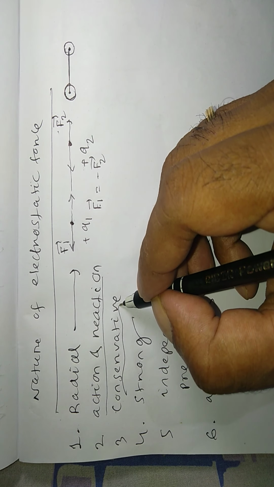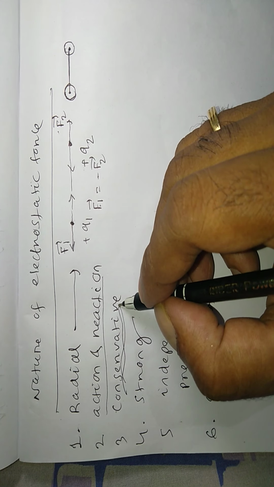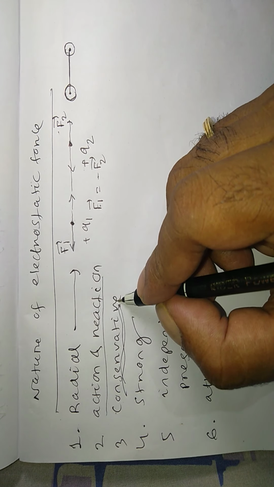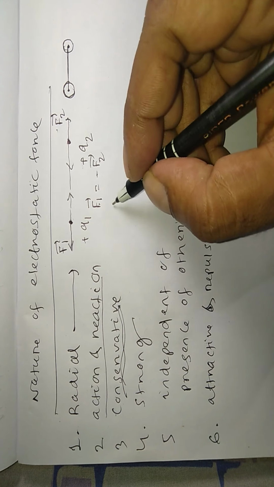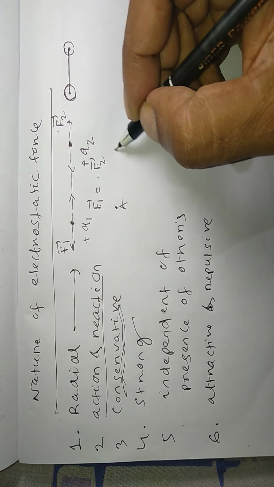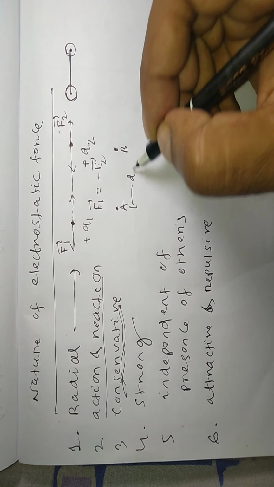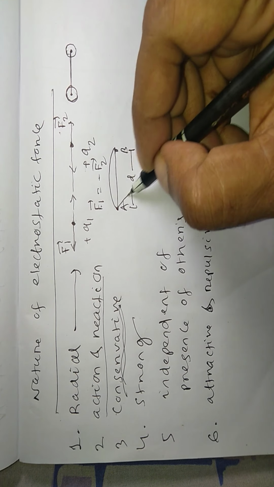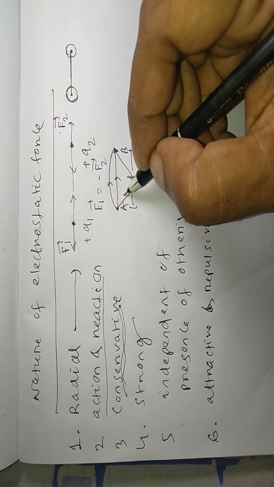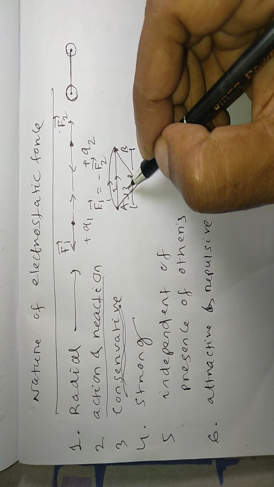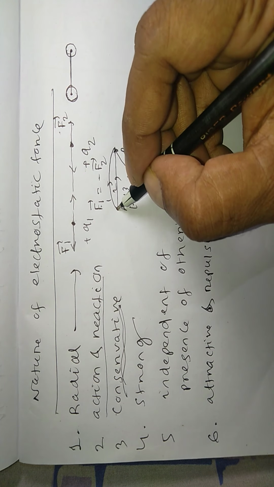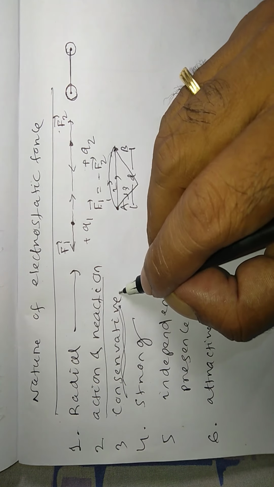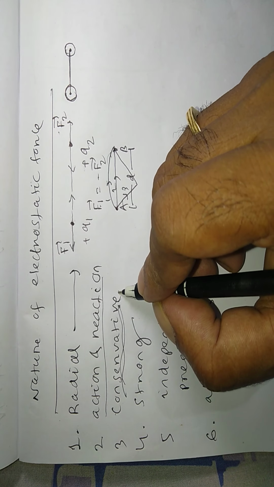Coming to conservative. Conservative force means the work done by the force is path independent. Path independent means suppose 2 points are there, A and B, with separation D. Suppose we displace a point charge along 3 paths, 1, 2, 3. If the work done by the force in this displacement is the same, independent of the path followed, the force is conservative, and electrostatic force is conservative.